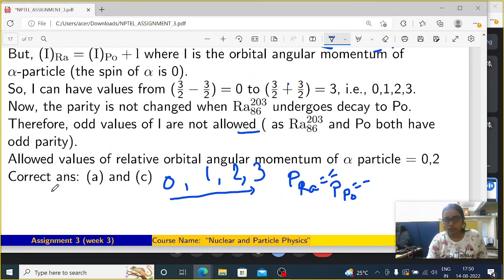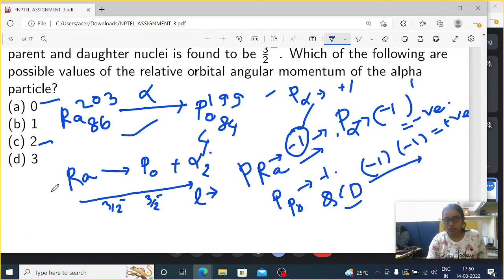So I have written here that the allowed values of relative orbital angular momentum of the alpha particle are 0 and 2, and the correct answer will be A and C. Here A and C are 0 and 2.